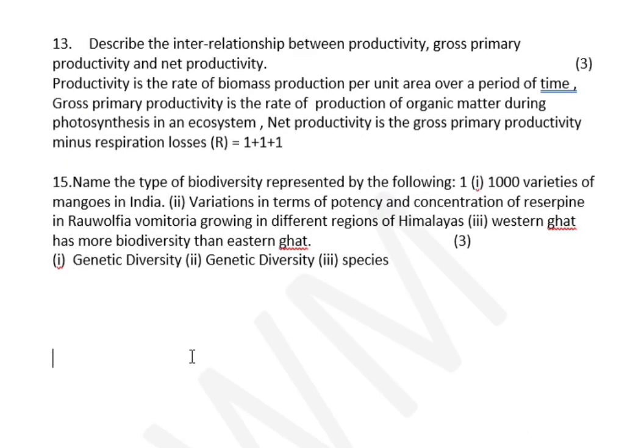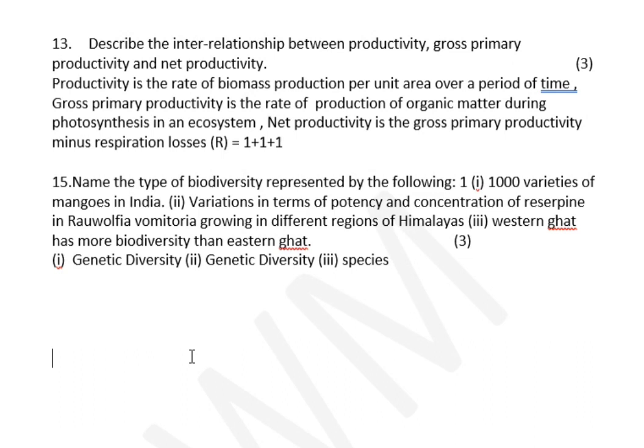Describe the interrelationship between productivity, gross primary productivity, and net primary productivity. Productivity is the rate of biomass production per unit area over a period of time. Gross primary productivity is the rate of production of organic matter during photosynthesis in an ecosystem. Net primary productivity is the gross primary productivity minus respiratory loss. So, from whatever is prepared entirely, that is gross, some amount will be lost as heat, that is respiratory loss. If you subtract that respiratory loss from the gross, what you get is the net productivity, only that is available to the next trophic level.